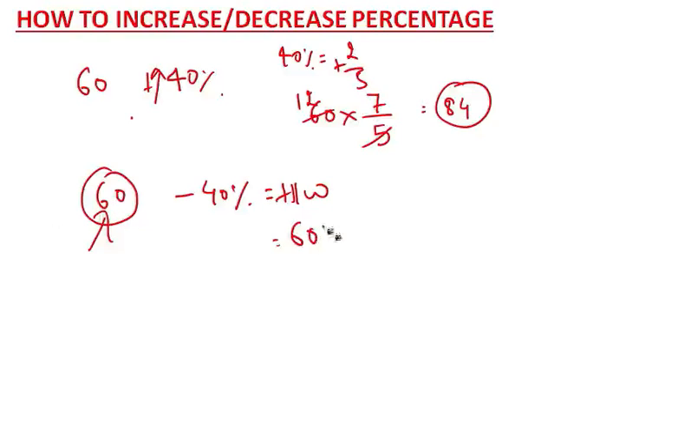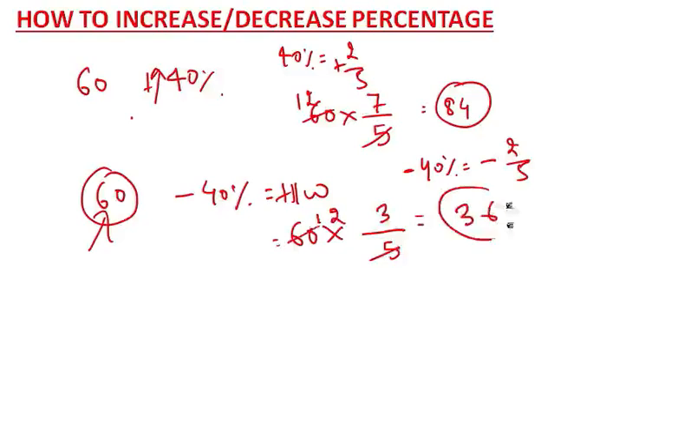60 is a number and it got decreased by 40%. 40% means, you know, decrease, so there's a minus sign. It decreased by 40%, means in the fraction it is 2 by 5. So base will remain same since this is the original number. So 5 is reduced by 2, means it becomes 3. So 12 times 3, your answer will be 36. I hope this is very clear now. So we'll move forward.